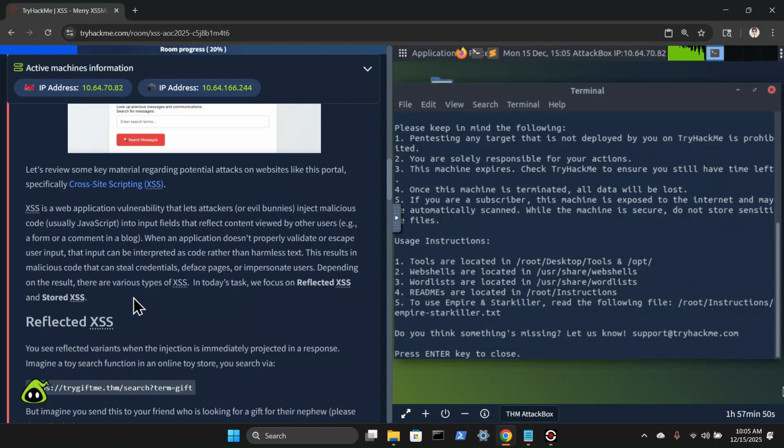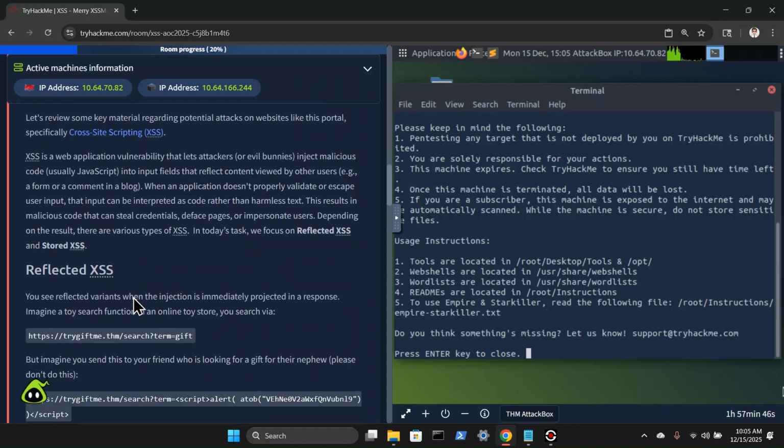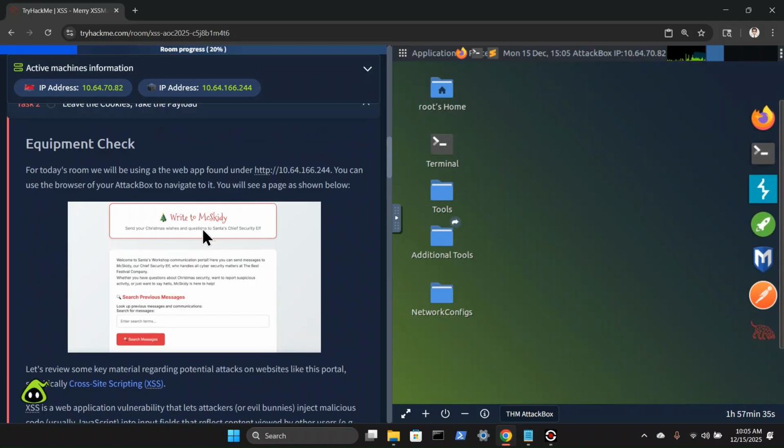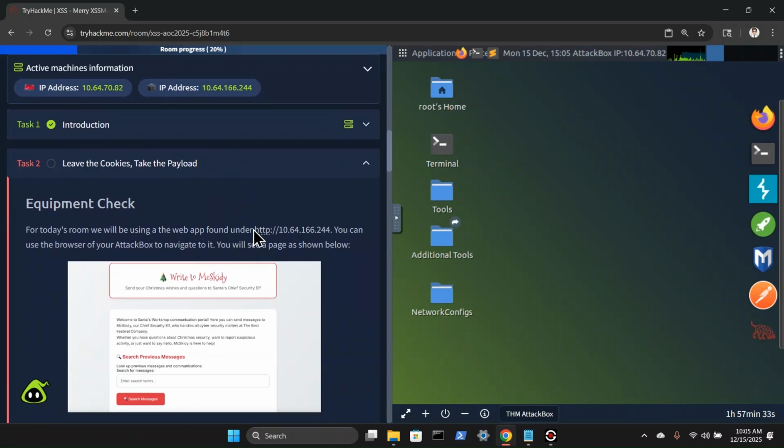Depending on the result, there are various types of XSS. In today's task, we focus on reflected XSS or stored XSS. So in the meantime, I'm going to pause here. We'll come back to that. Close this here. Open our browser. Go up and grab that static site.